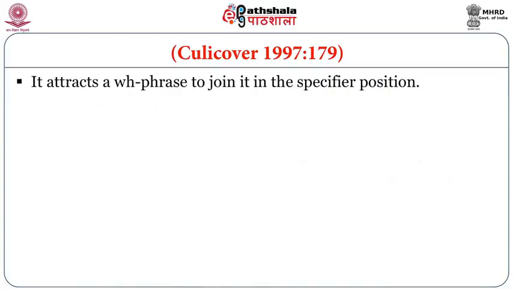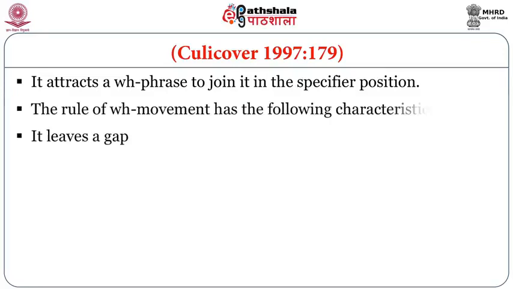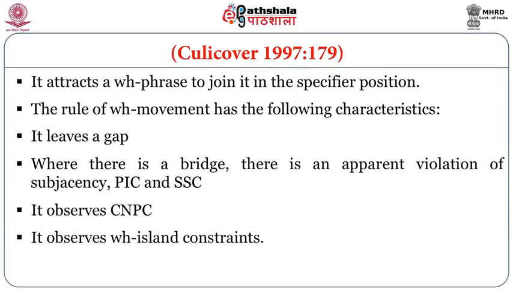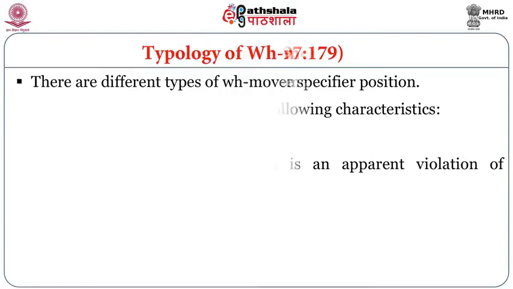It attracts a WH phrase to join it in the specifier position. The rule of WH movement has the following characteristics. It leaves a gap. Where there is a bridge, there is an apparent violation of subjacency, PIC and SSC. It observes CNPC. It observes WH island constraints.